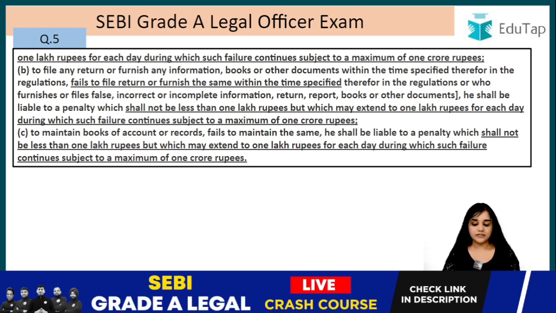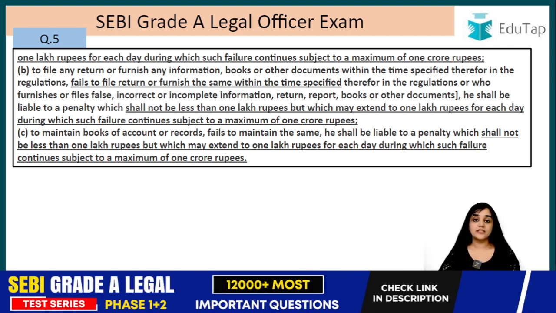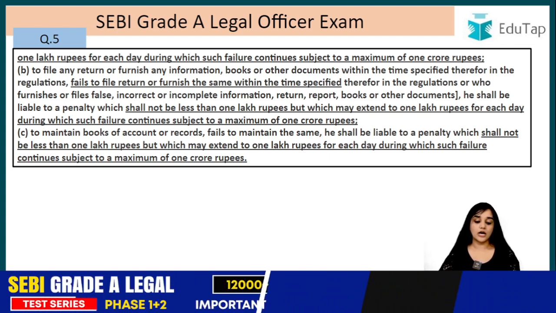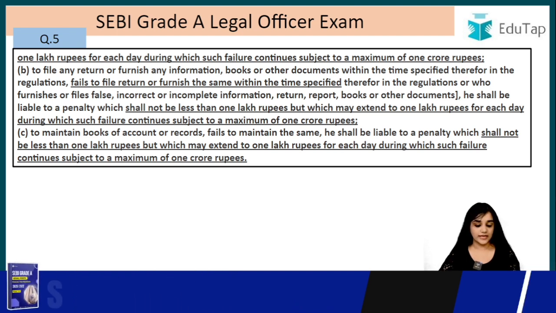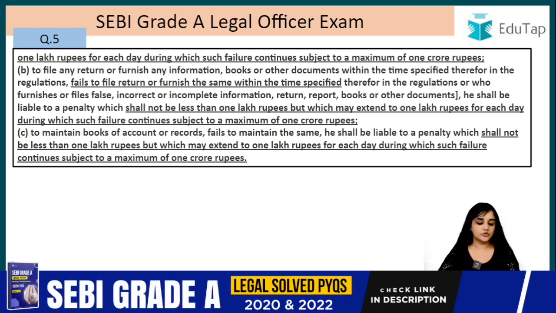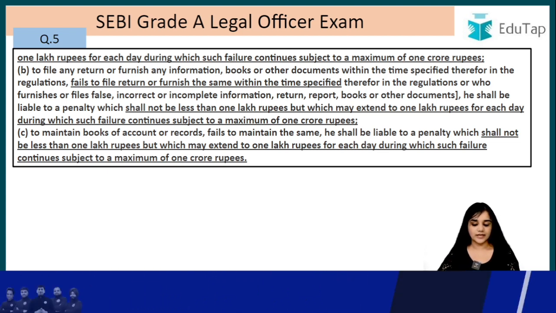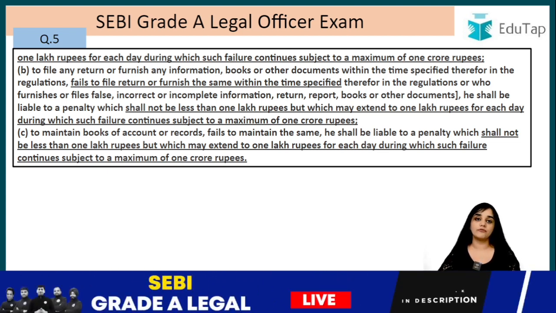And the C part says to maintain books of accounts or records, fails to maintain the same. In case he was supposed to maintain books of accounts or records and he fails to do the same, then in that case he shall be liable to a penalty which shall not be less than, it is the same 1 lakh rupees but which may extend to 1 lakh rupees for each day during which such failure continues, subject to a maximum of 1 crore rupees.